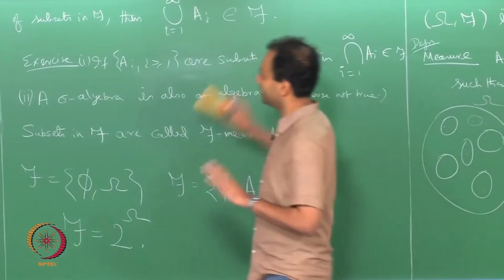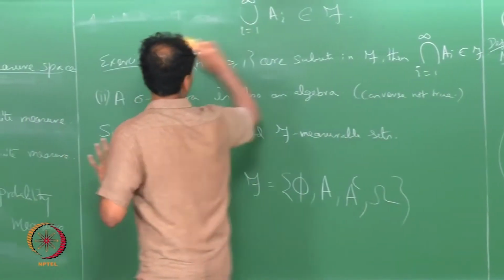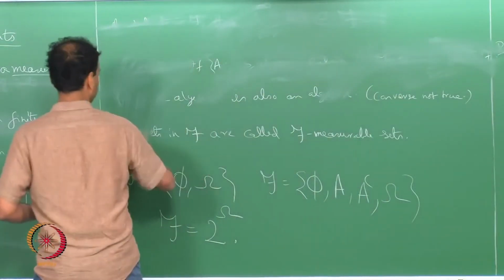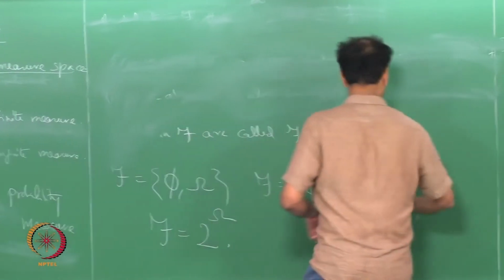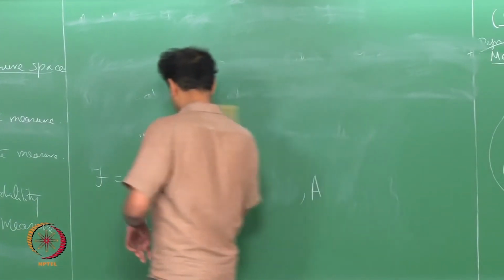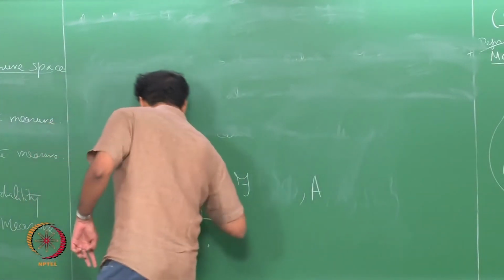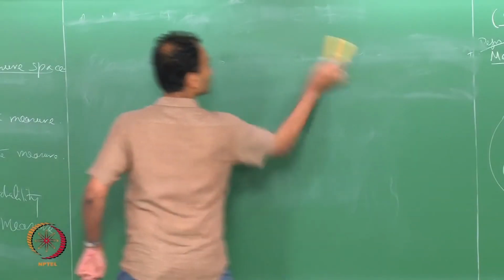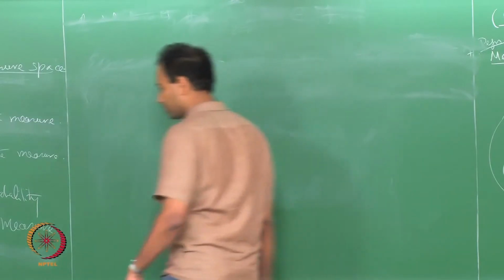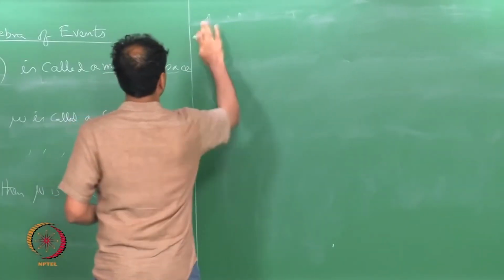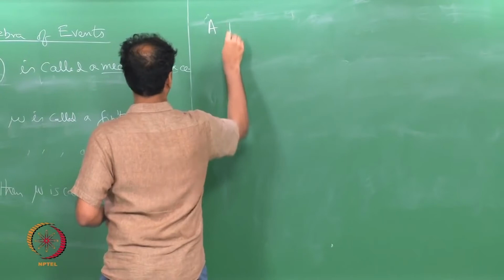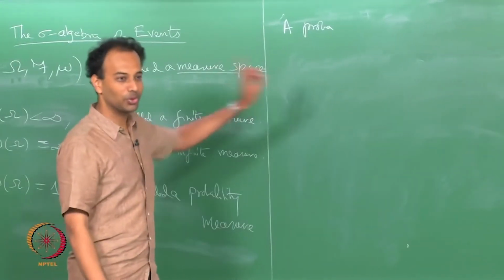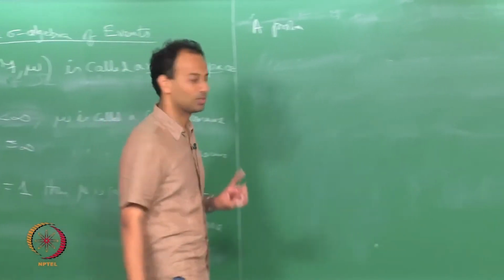Because we are studying probability, I want to write it down so that there is no further confusion. A probability measure. I have already defined what a probability measure is, but I want to do it again, just because this is so important.